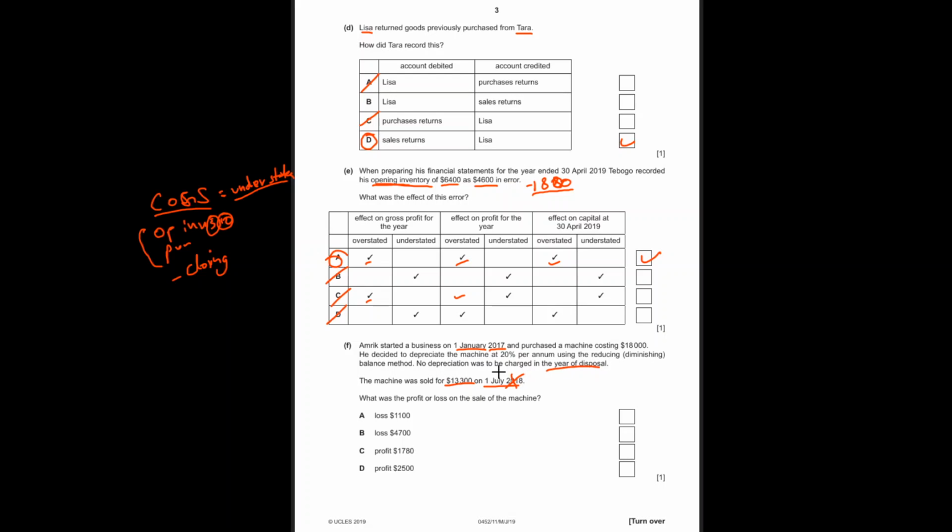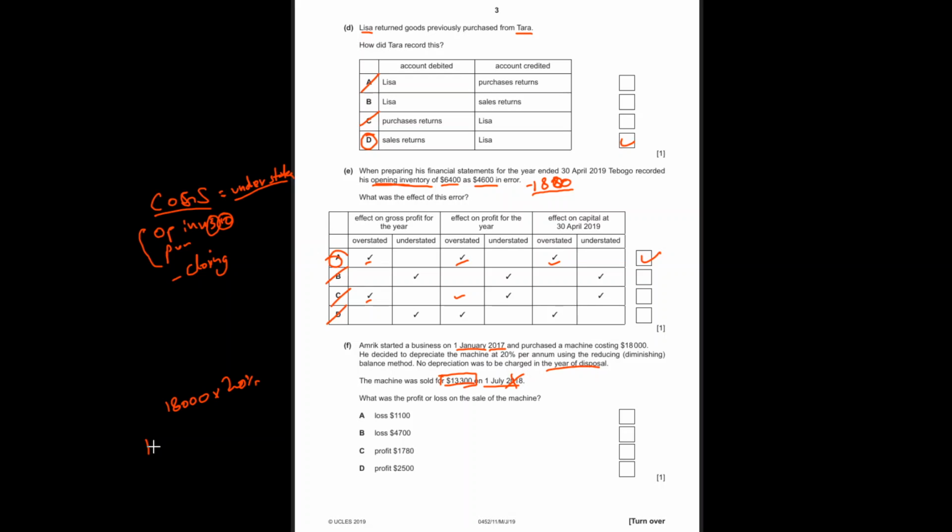Okay, so first we'll calculate. The machine was valued at this much in the market, okay, we sold it for 13,300. Let's deduct the depreciation and look at the actual value of the machine, not the one we sold it at. So what was the net book value for the machine, right? The cost was 18,000. What will be the depreciation in the first year? It will be 18,000 multiplied by 20%.